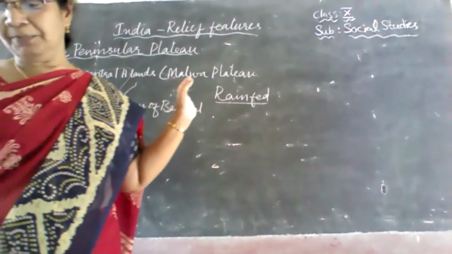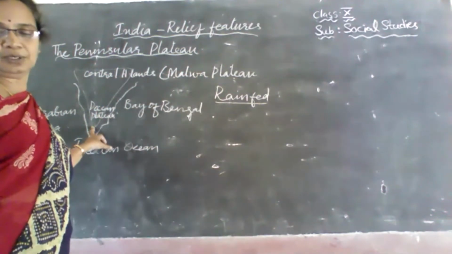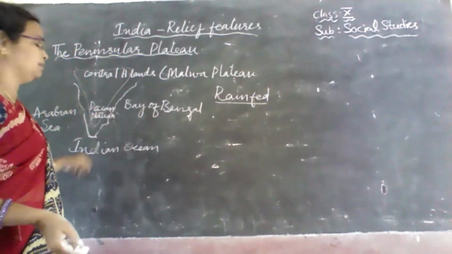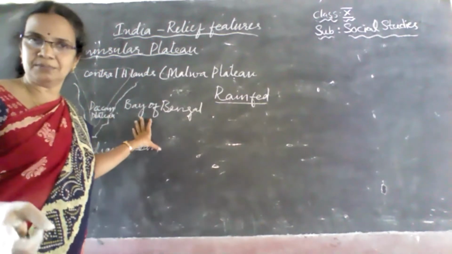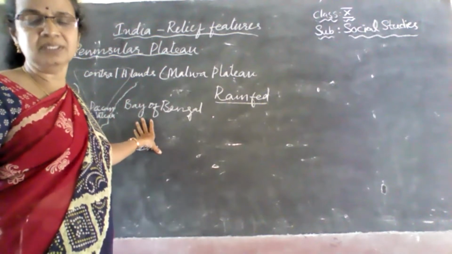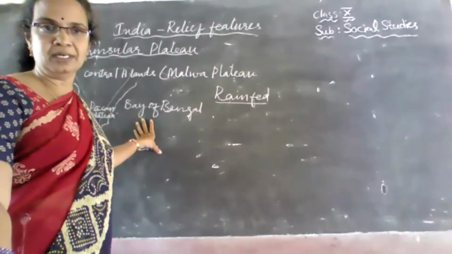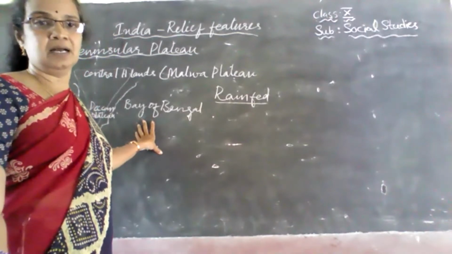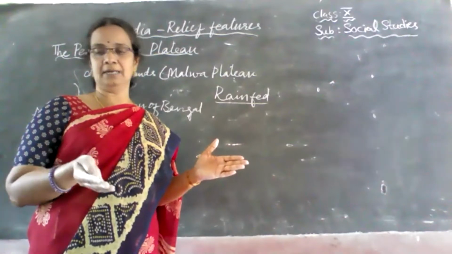And if you see, the plateau is almost triangular, and towards the north of this Deccan Plateau, we have the Satpuras. Just look into your textbook, observe the map, you can find the Satpura mountains, which are almost in Maharashtra. These Satpura mountains are the northern boundary, and the Western Ghats and Eastern Ghats are the southwest and east boundaries of the Deccan Plateau.